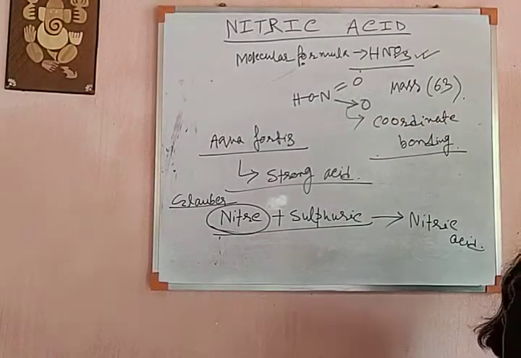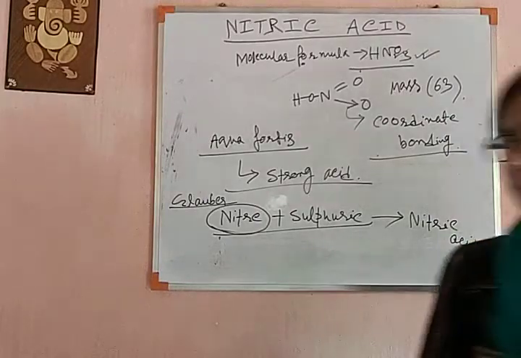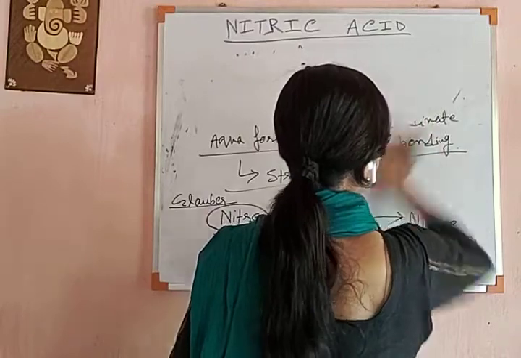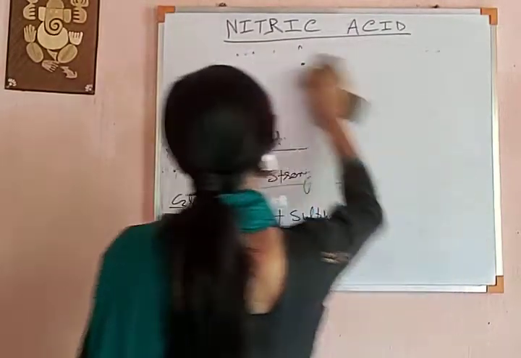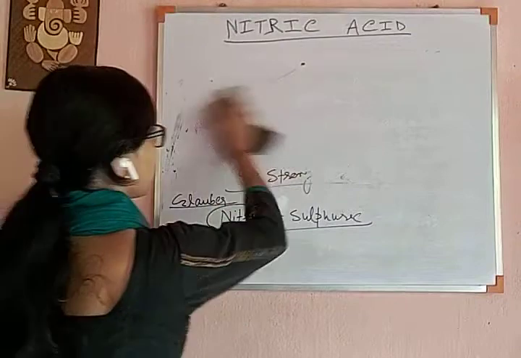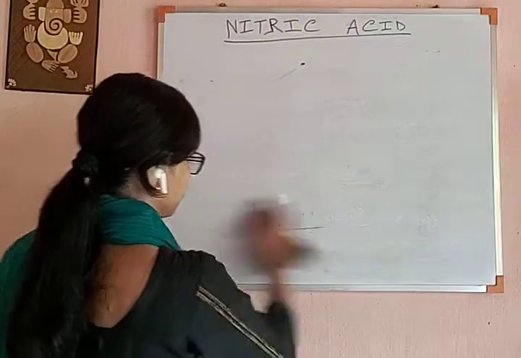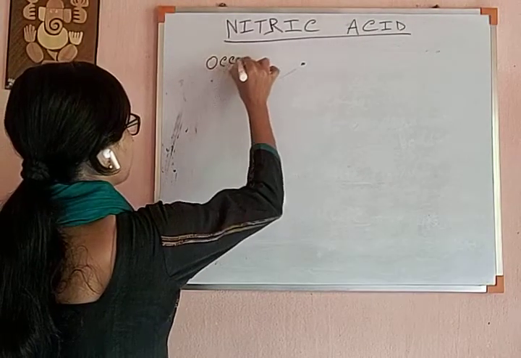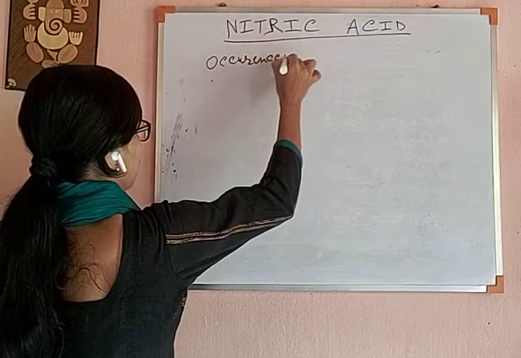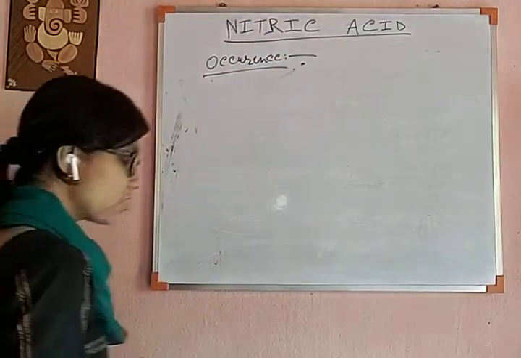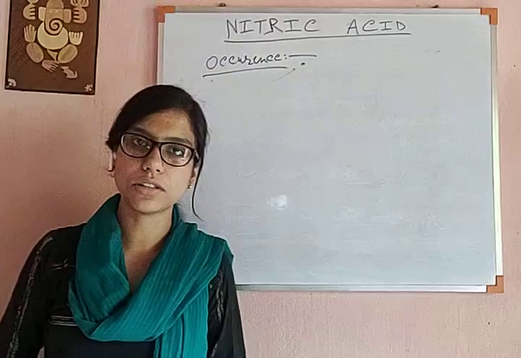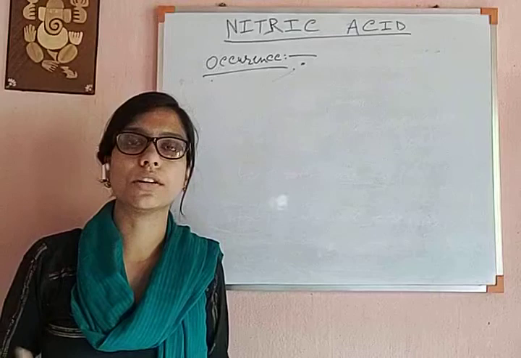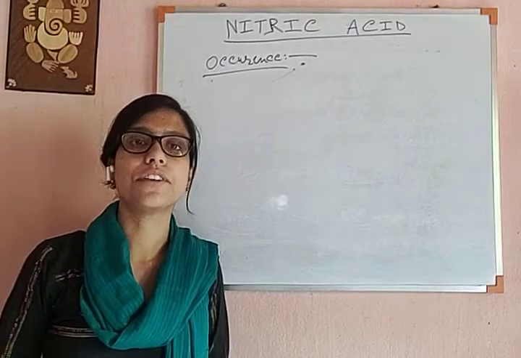Next we are going to the occurrence of nitric acid. Nitric acid does not exist in free state, but it can be obtained naturally during thunderstorms, that is, lightning discharge.